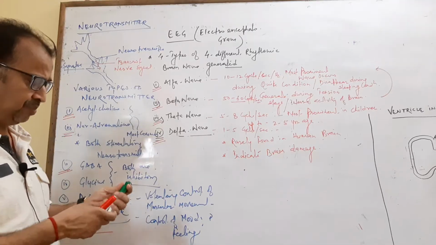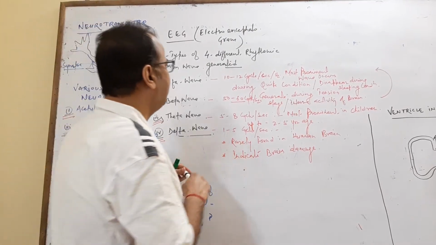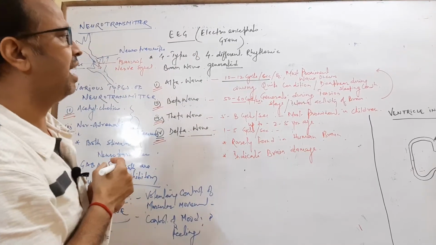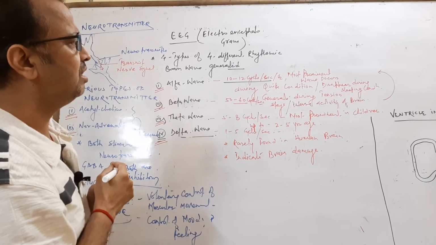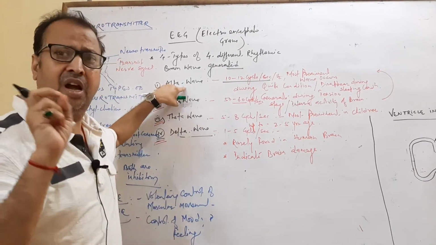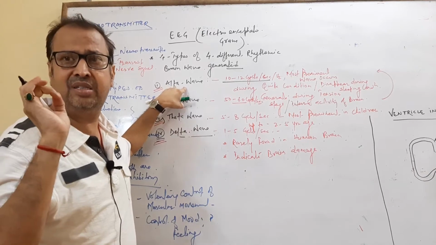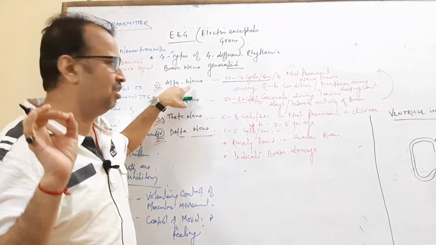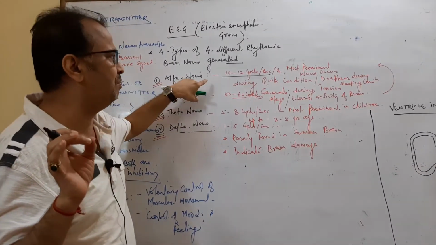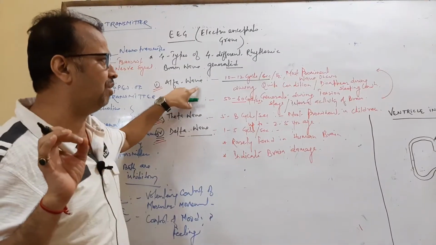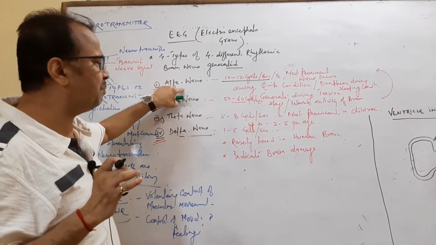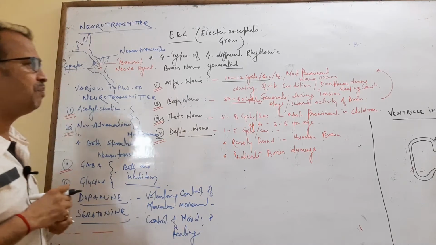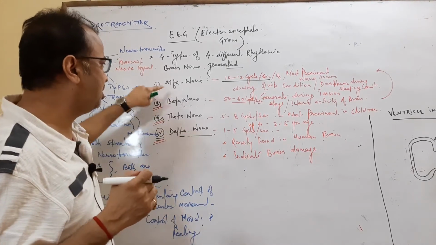So, alpha waves. The rhythmic brain wave is 10 to 8 cycles per second. It is the most prominent wave. It occurs during the quiet condition, calm condition, when the mind is peaceful and concentrated. This brain wave is called the alpha brain wave. It disappears during sleeping time. So this is the alpha wave.